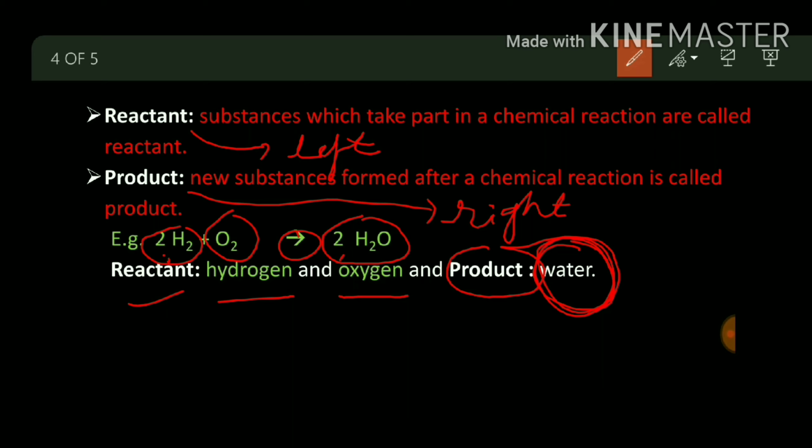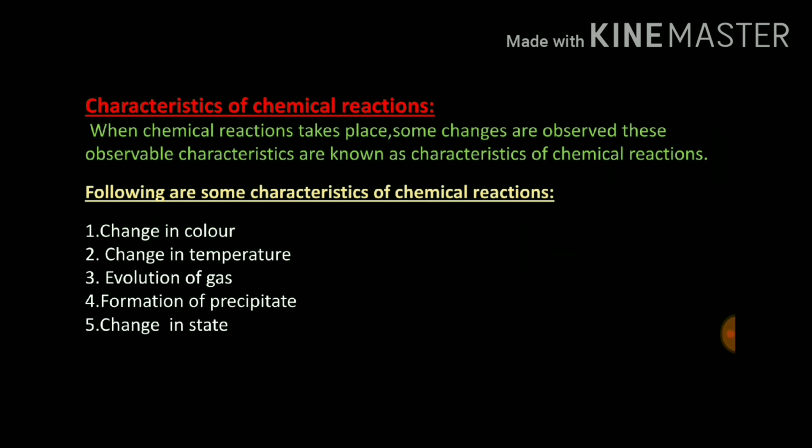Okay, now let us see characteristics of chemical reaction. As I have told you, physical change and chemical change are there. So how can you say whether physical change is occurring or chemical change is occurring?